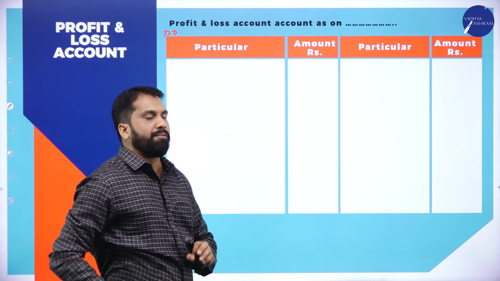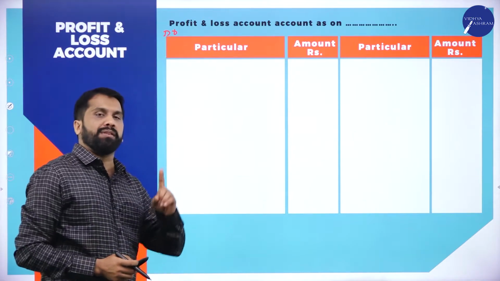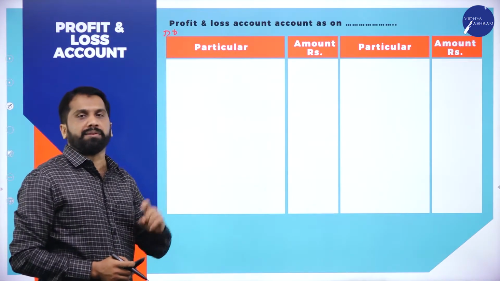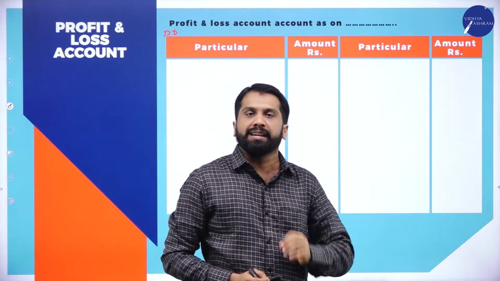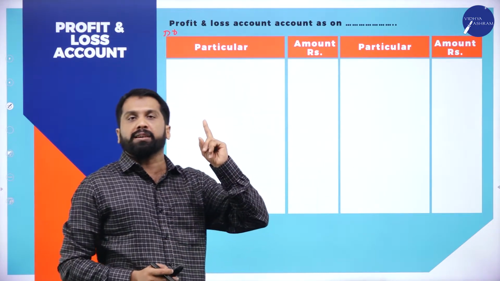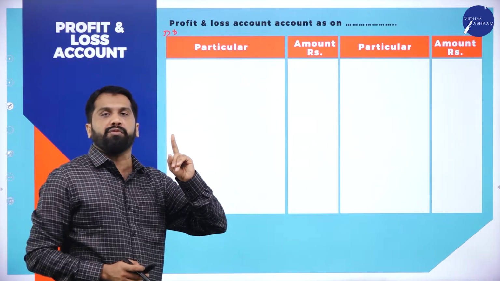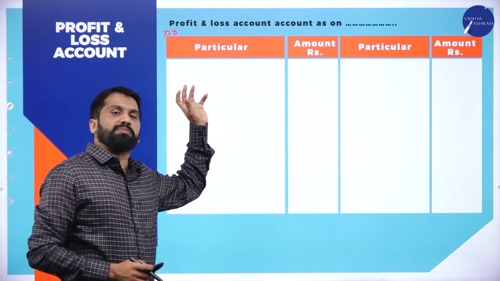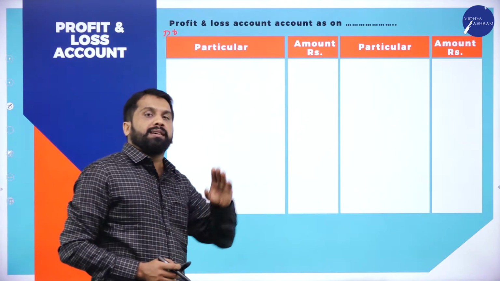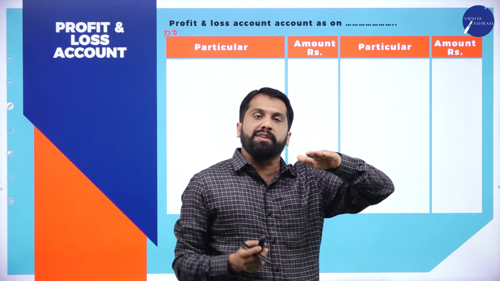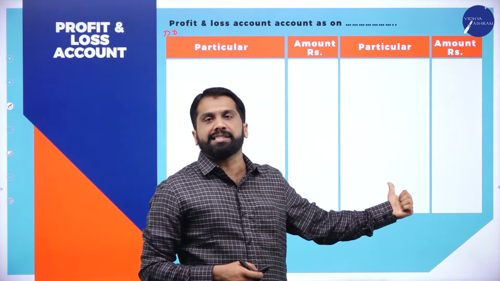Once that is done, what do you have to do? For example, in the trading account, you got gross profit. Whatever gross profit you had, you have to copy that first. So, the trading account output will be the input for this one.